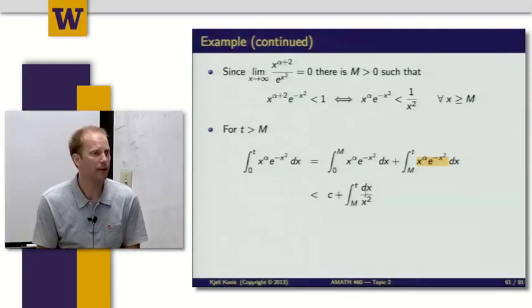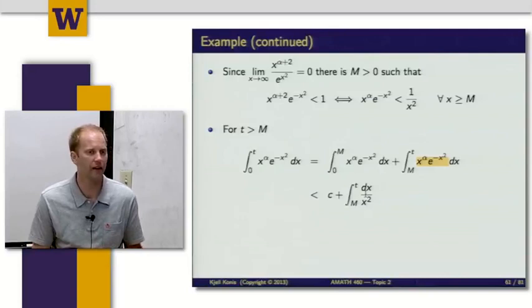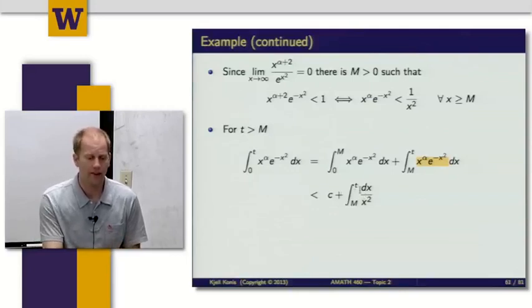Remember, one of the properties of the integral was if I had two functions and one of them was always bigger than the other, then if I integrate both over the same interval, whichever function is always bigger, its integral is also bigger. So that allows me to bound this integral by some constant and the integral of 1 over x squared.